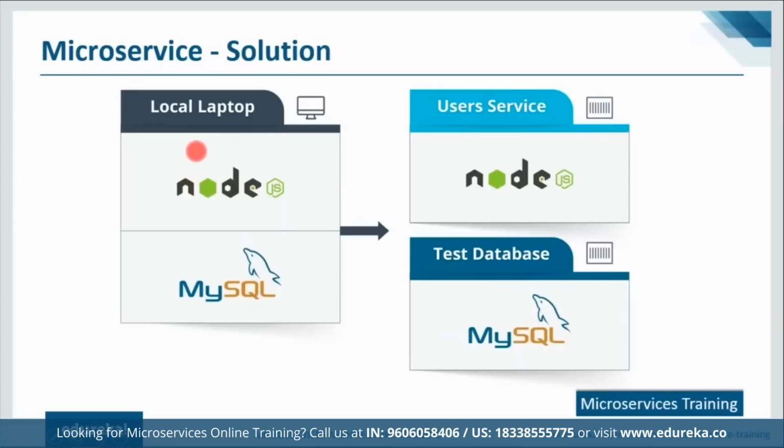So what I've done here is, this monolithic architecture where my Node.js and MySQL were running on the same instance, I've divided them into two separate microservices. One is user service, another is test database. And both of these services are running on different Docker containers. So this is nothing but an example of microservice. So this is the use case that we are going to implement in today's session, guys.